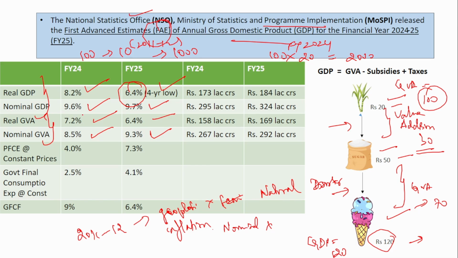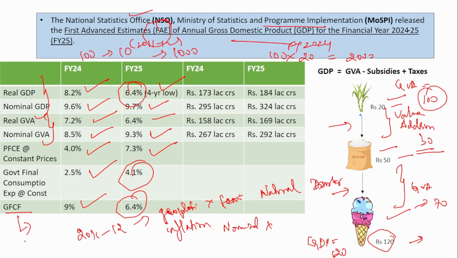Next is private final consumption expenditure. It was 4% in financial 24 and is expected to grow at 7.3% in financial 25. Similarly, government final consumption expenditure has grown at 2.5% in financial 24 and is expected to grow at 4.1% in financial 25. The last one is gross fixed capital formation. It grew at 9% and is expected to grow at 6.4%.